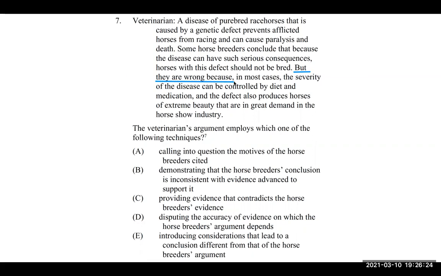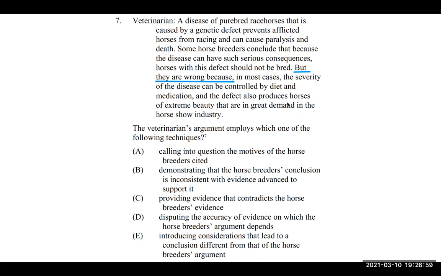So let's see. They're wrong because in most cases, the severity of the disease can be controlled by diet and medication. So that's a fact. And the defect also produces horses of extreme beauty that are in great demand in the horse show industry. So that's actually like three little facts there at the end. We can control the severity of the disease with diet and medication. The defect produces horses of extreme beauty. That's another fact. And then these beautiful horses are in great demand in the show industry. That's three facts, all in one little sentence.